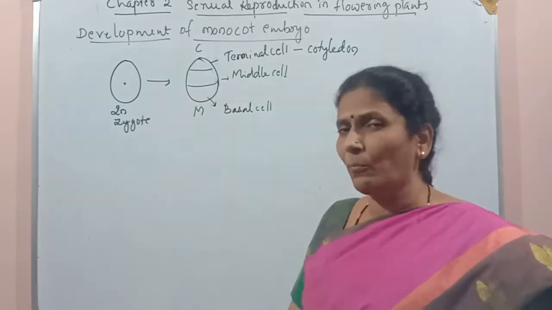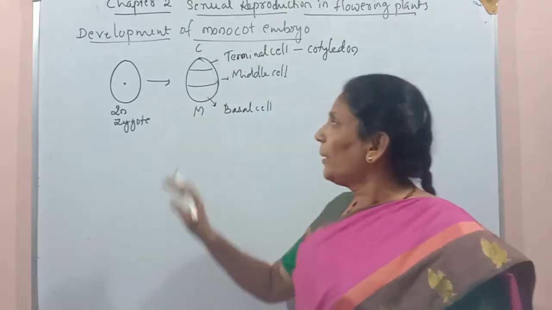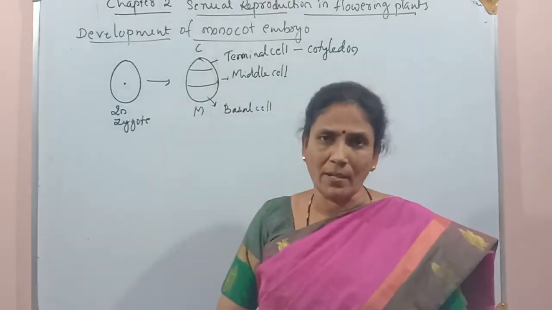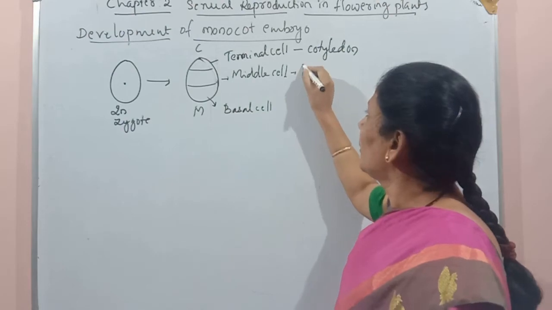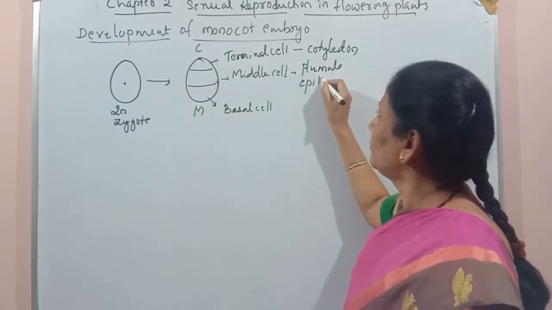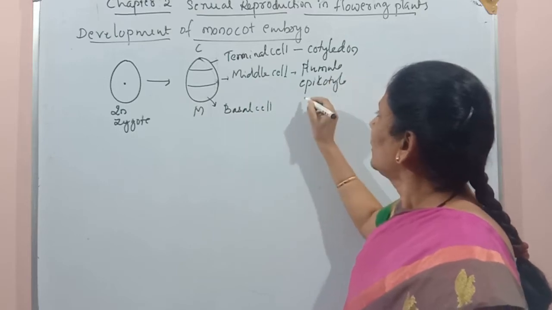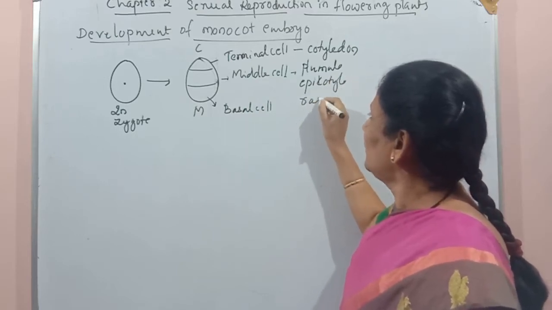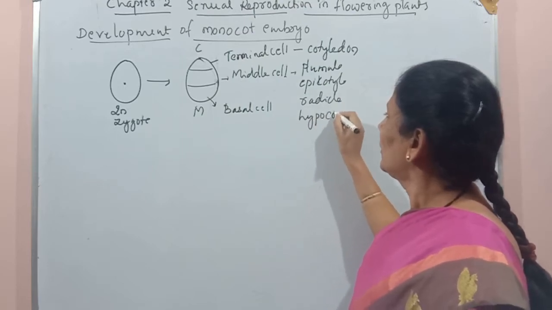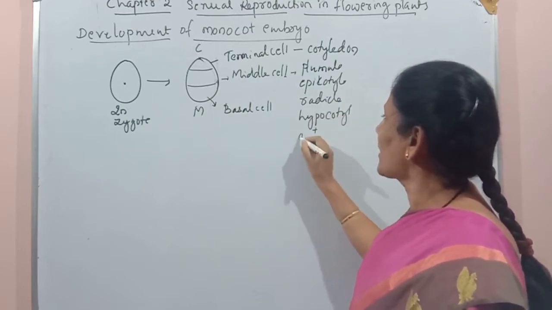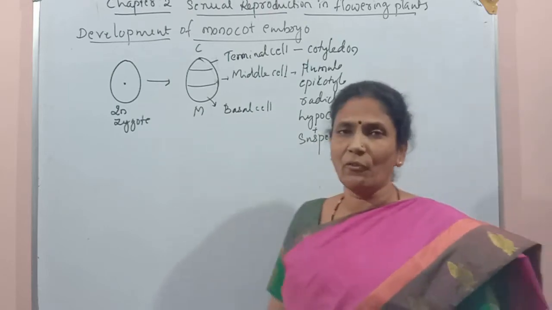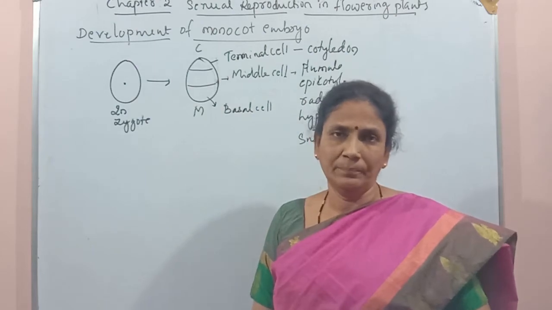But most of the parts are derived from the middle cell. What are those parts? The parts are plumule, epicotyle, radicle, hypocotyle, and also suspensor. So all these structures are derived from the middle cell.